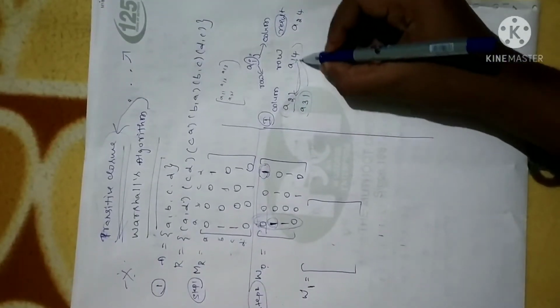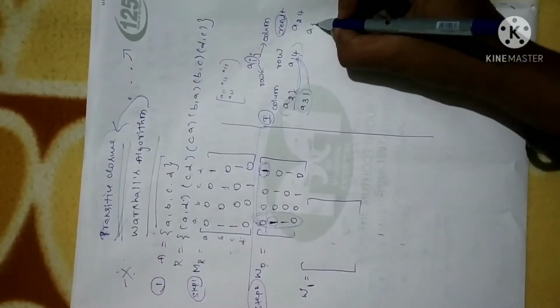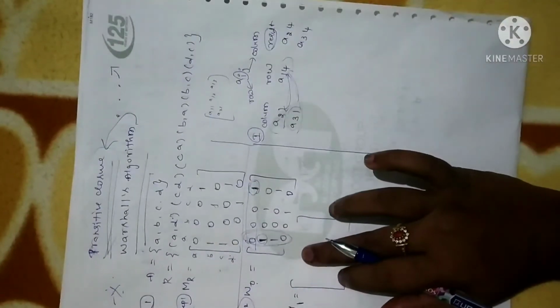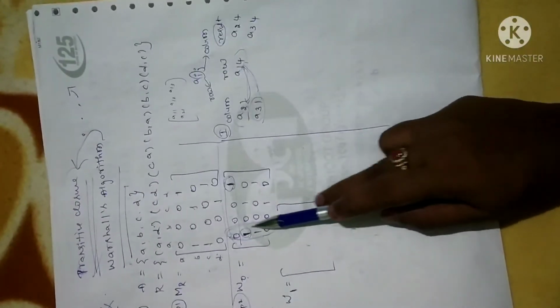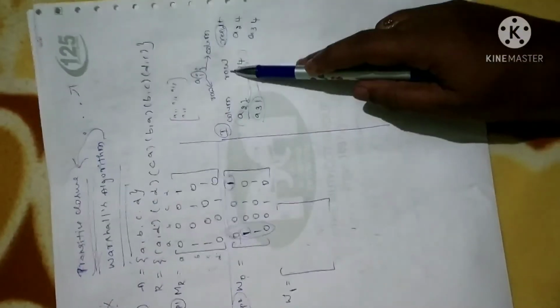Next compare this with the given element. 1 is already there, continuation, so I can write A34. This is a very important step. If you understand this, then only you can write further. Clear? Now see what I did: I have written the position of an element where I have 1 in the first column. Similarly I have written the position of an element 1 in the first row.